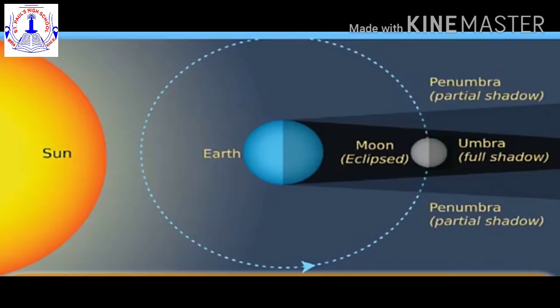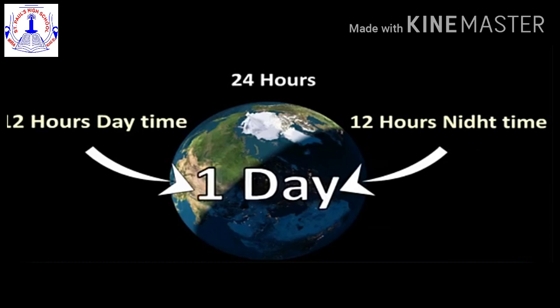Children, as the earth rotates around its imaginary line called the axis, the part of its surface which turns towards the sun becomes bright, and the part that moves away from the sun moves into darkness. The earth takes 24 hours to complete one rotation around its own axis. These 24 hours are approximately divided into 12 hours of daytime and 12 hours of night. A period of daytime and the following night together make one day.